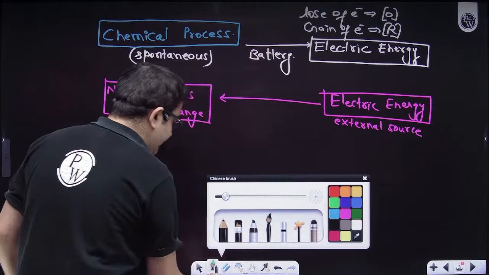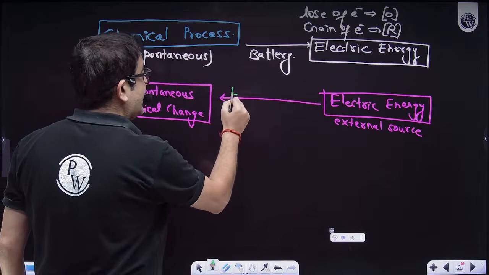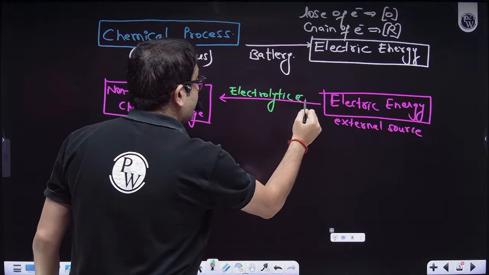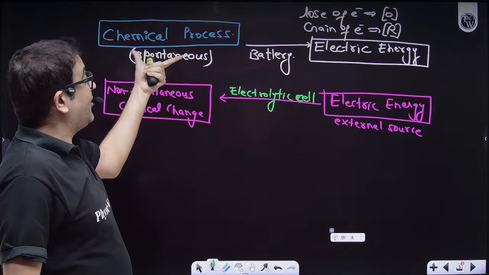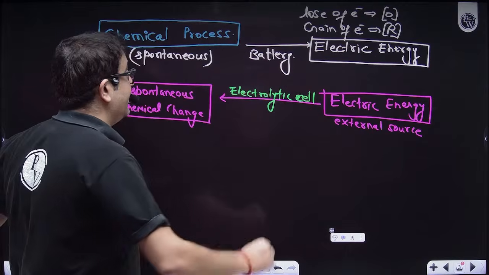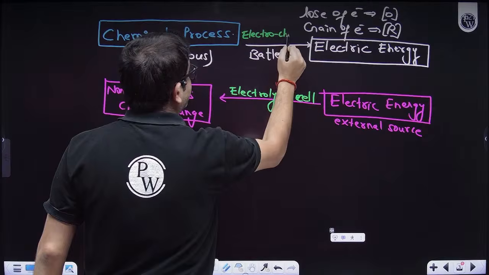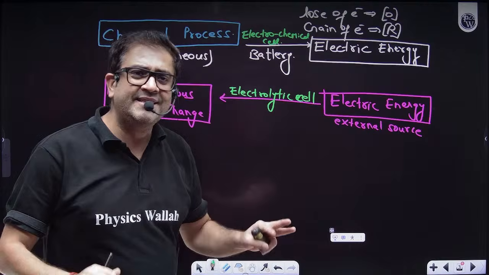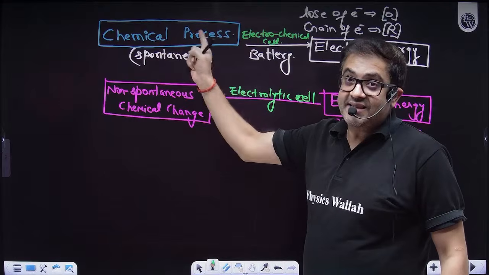Now, talking about chemistry, these cells where you convert electrical energy and bring a non-spontaneous chemical change are known as electrolytic cells. And the cell where a spontaneous chemical reaction takes place and current and electricity is created, that we term as an electrochemical cell. So this is basically all about electrochemistry that we are going to deal with now. Let us start with this electrochemical cell.